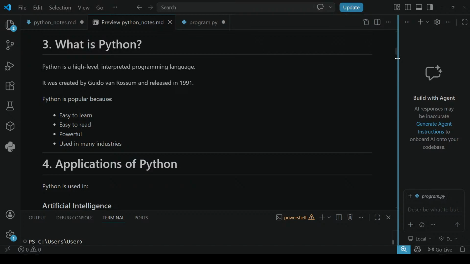Next, Python is an interpreted programming language. Why is Python called an interpreted programming language? Because in Python, an interpreter is there. What the interpreter does, you will see next. Now itself I will say: the interpreter is a software present in Python.